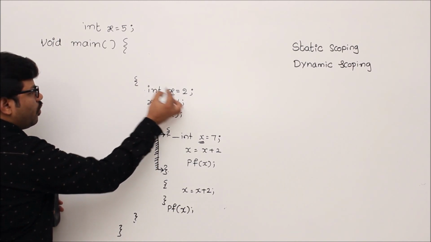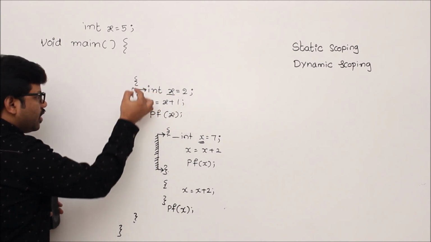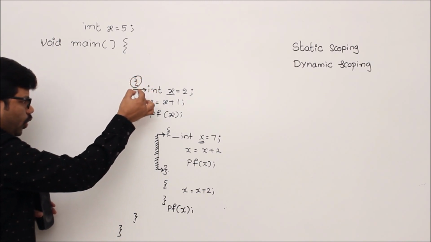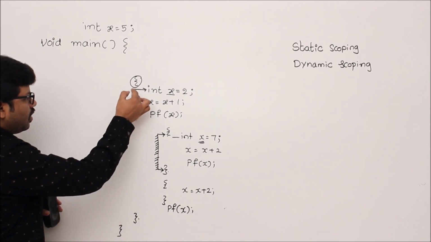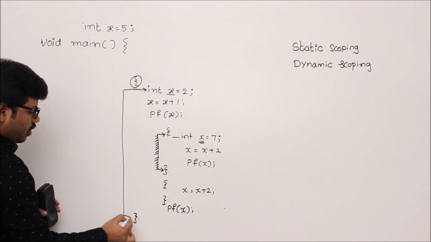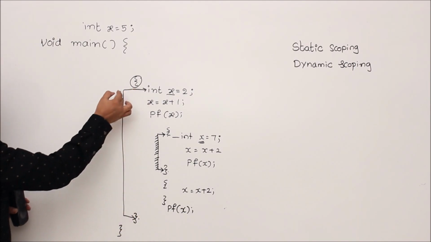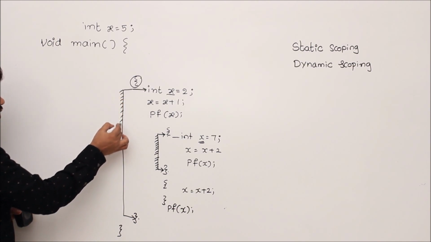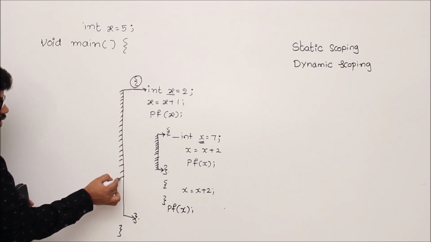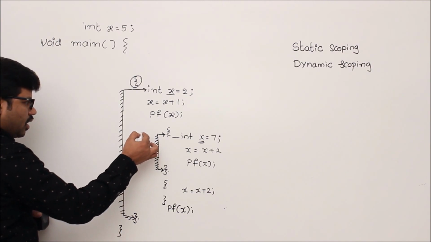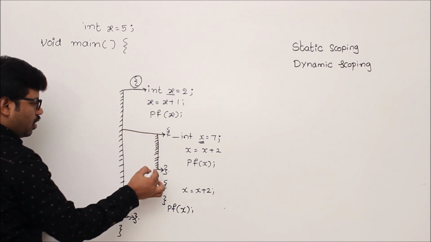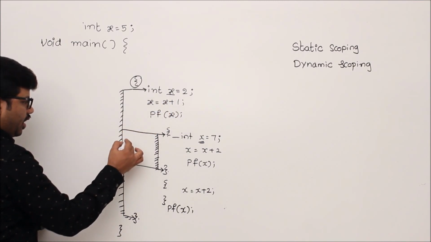Now let's go one more level. Here there is one more variable x which is defined here. Then you have to observe its corresponding block. The corresponding block is here, so here this variable's scope will be closed. So this is the area where your variable number 2, which is of course x, has scope. But what about in this place? In this place this x will be hidden, right?